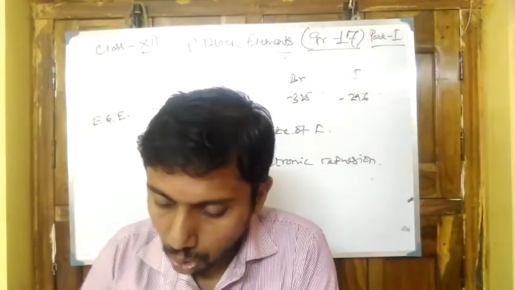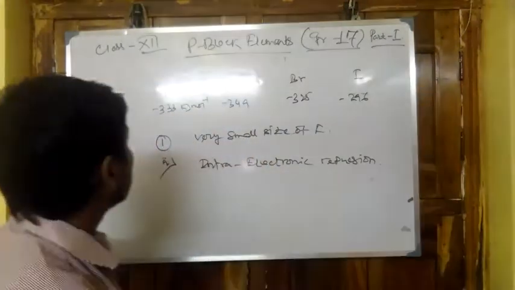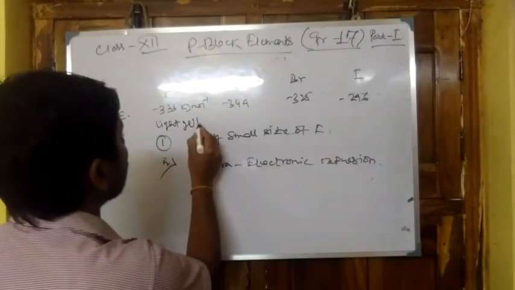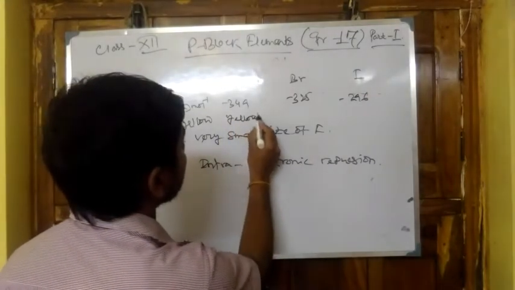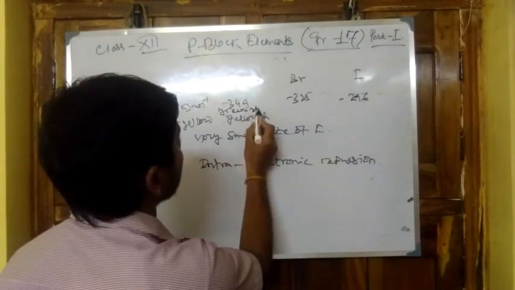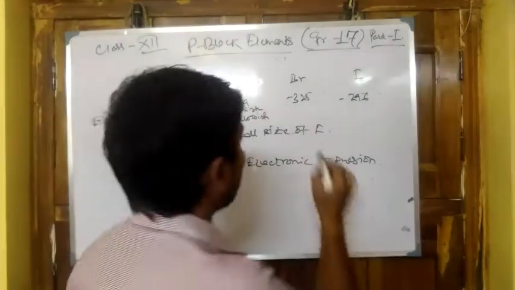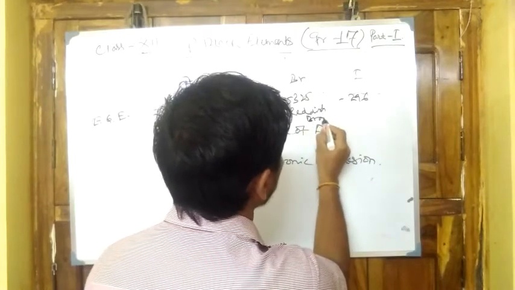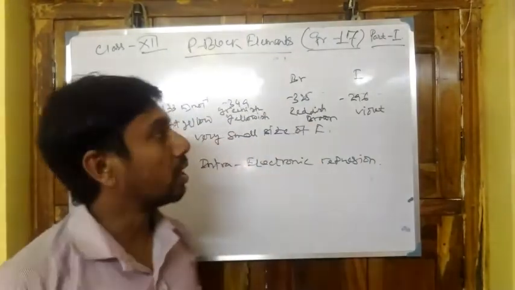Next one, all the halogens are colored in nature. Fluorine is light yellow. Chlorine is greenish yellow. Bromine is reddish brown. And iodine is violet. Why does this color come?